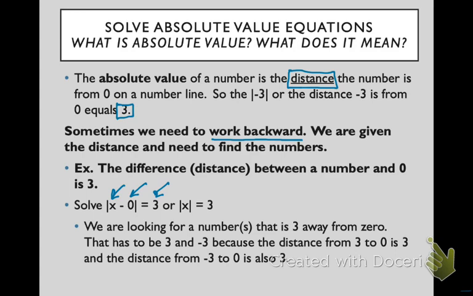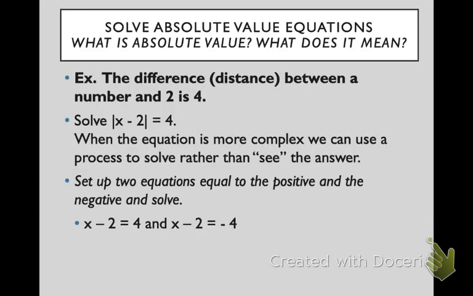So we're looking for the two numbers that have a distance of 3 from 0, and we know that it has to be 3 and -3. So the absolute value of some number x that equals 3 are the numbers 3 and -3. Let's look at this one.